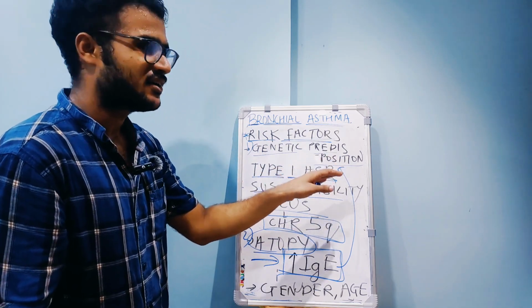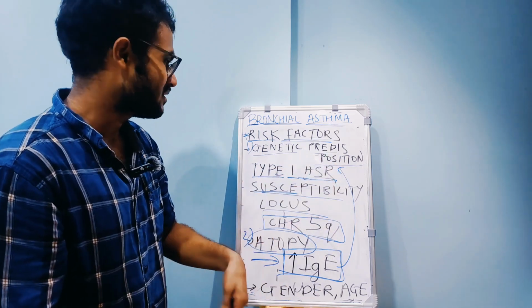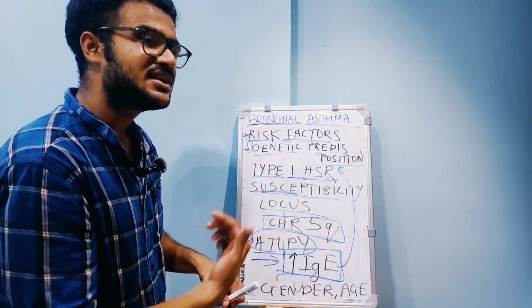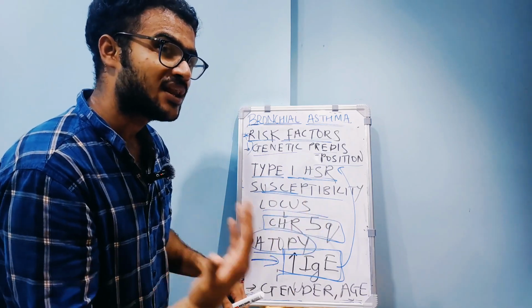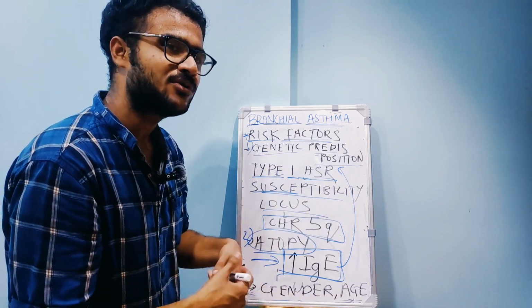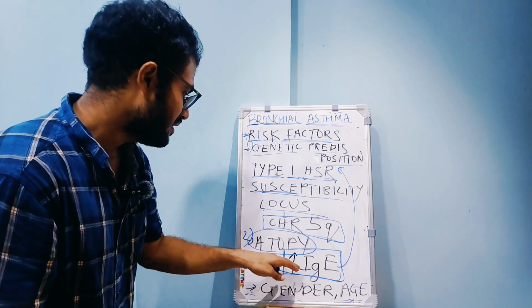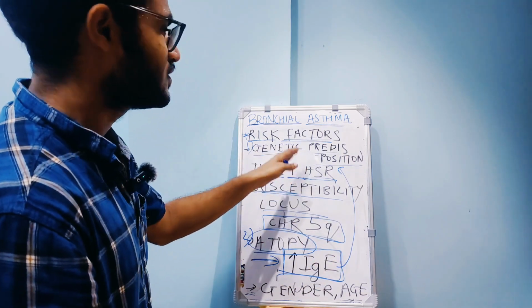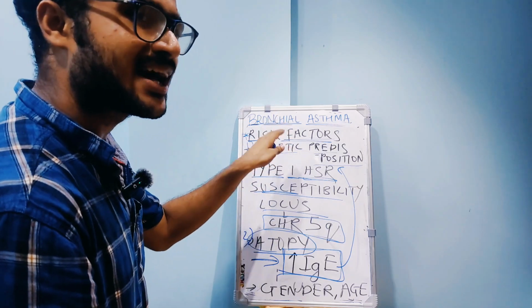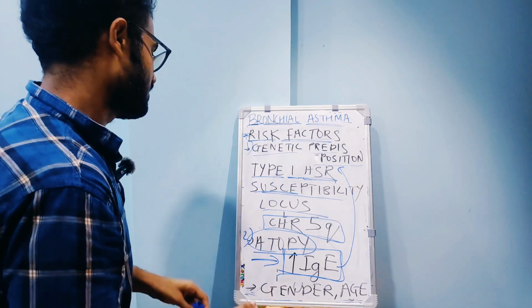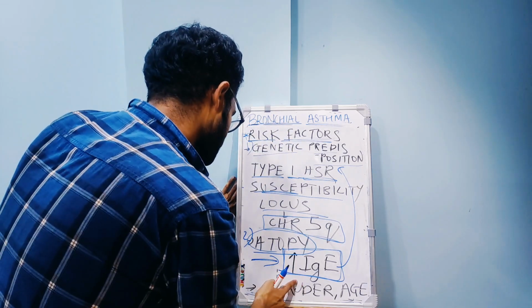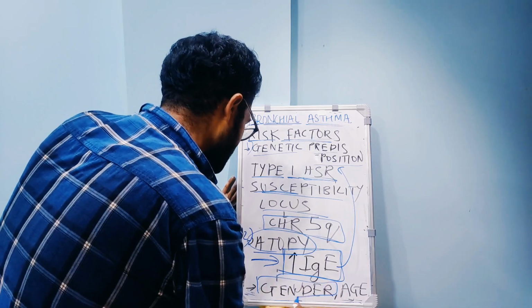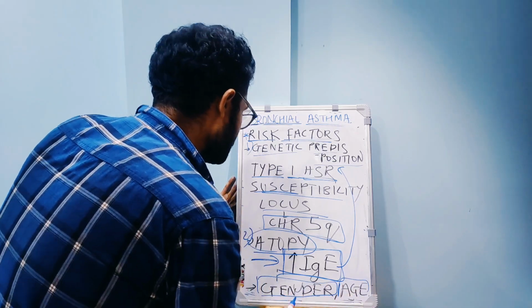You know that B lymphocytes release immunoglobulin E once they are activated by the T helper 2 cell associated response. I will explain that in the next part. So they have higher IgE levels, which cause this condition, bronchial asthma, a type 1 hypersensitivity reaction. And gender and age: it is more common in boys.